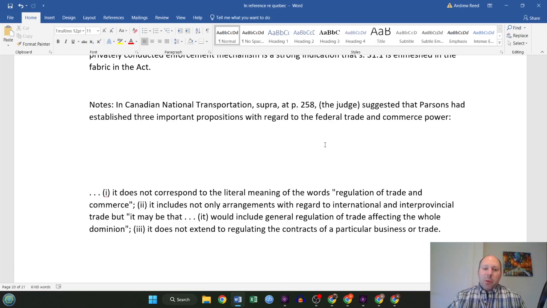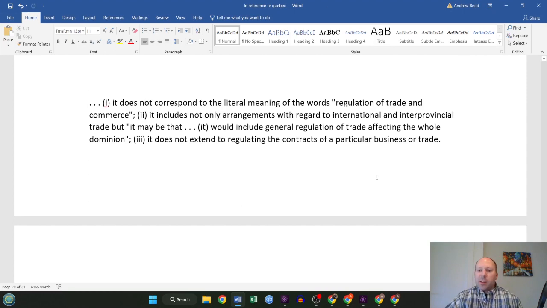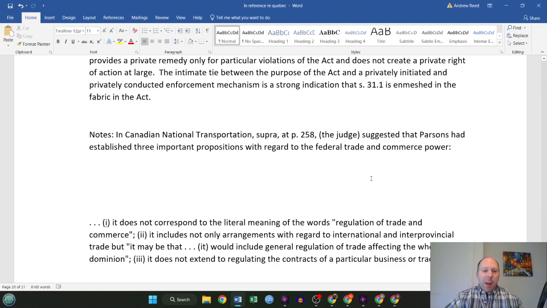It includes not only arrangements with regard to international and interprovincial trade, but it may include general regulation of trade affecting the whole country. It does not extend to regulating the contracts of a particular business or trade. So this was a judge in Canadian National trying to narrow down the definition of what trade and commerce meant, and those are 3 points as to how he determined that would happen.